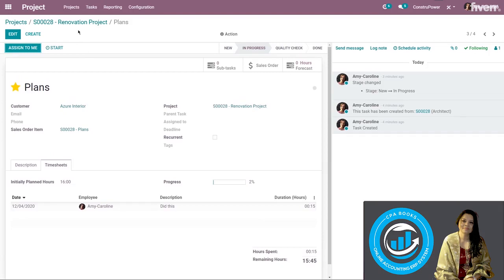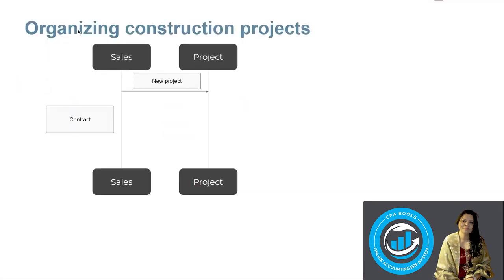Now that's it, essentially, for project. Teams can prioritize tasks, record their hours while keeping an eye on the remaining time for their tasks. Activities can be scheduled, and new tasks or subtasks can still be added at any time or be assigned to anybody in the team. But now let's say that they've reached the end of the month and it's time to invoice the customer. To do so, they need information about what should be invoiced and what shouldn't be. And this is a task for the sales team.